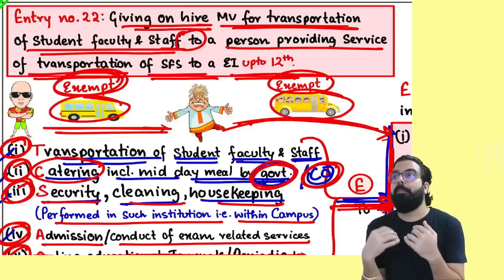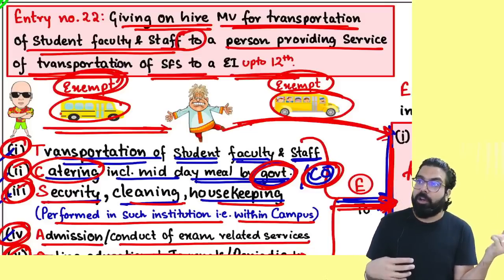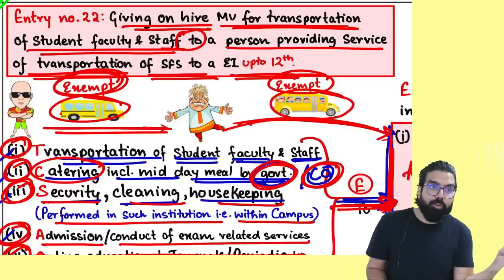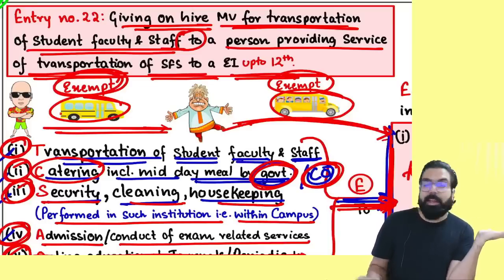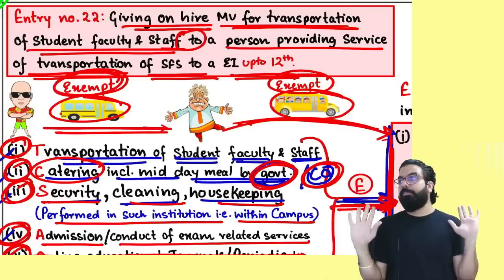Tell me one thing, I am providing transportation services to college. Is my service taxable? Yes. Now when I am providing to college, it is taxable. To provide these services, when I take one bus on rent, that will also be taxable.